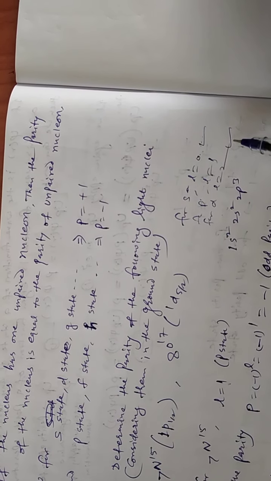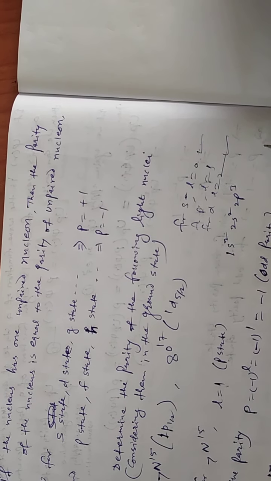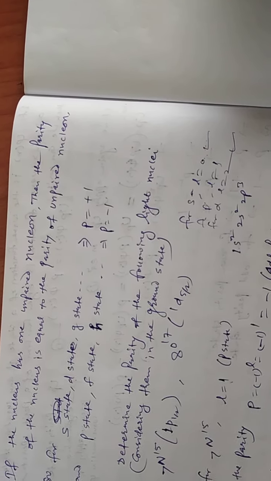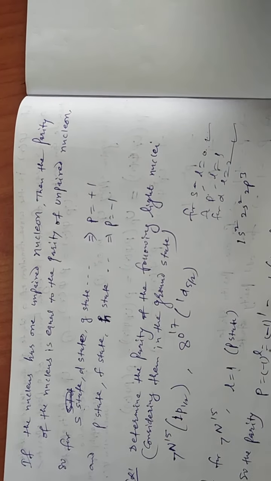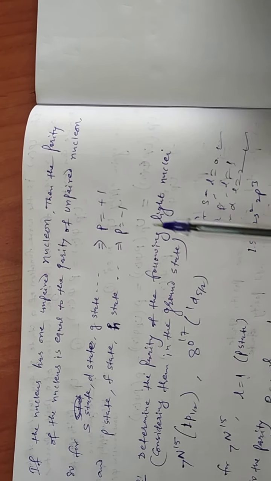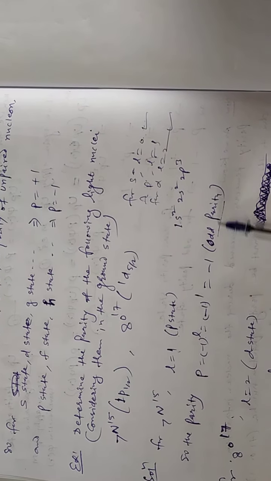When L is an even number, the parity is always even, and if L is odd, then the parity will be odd. So here L is odd.